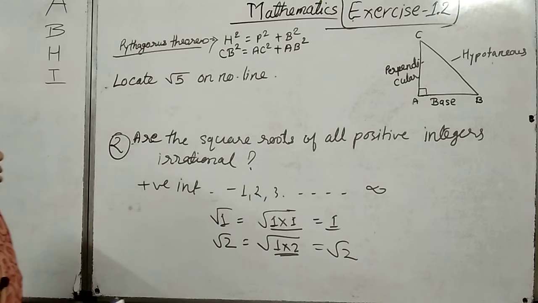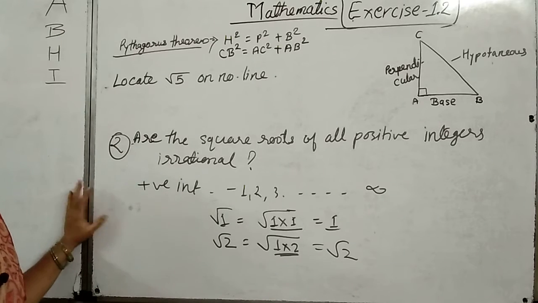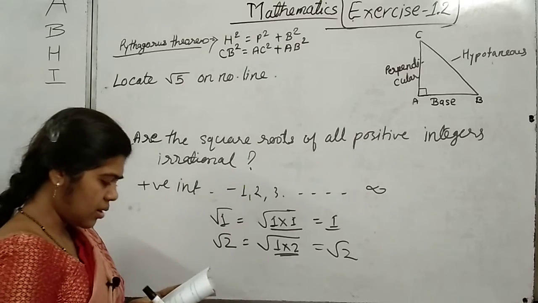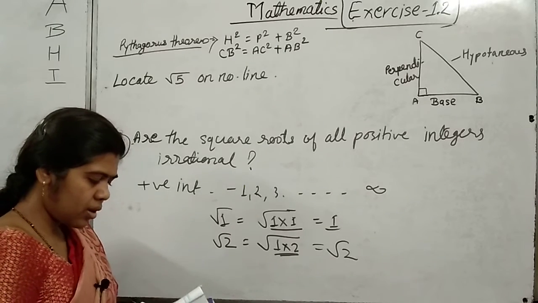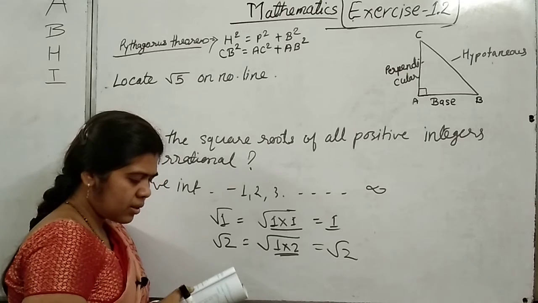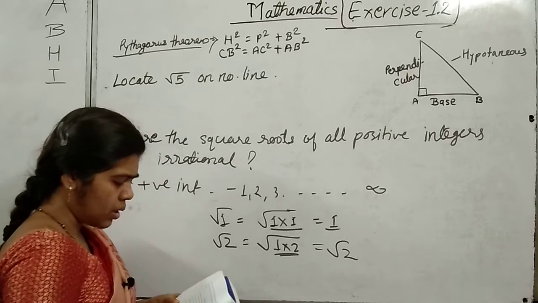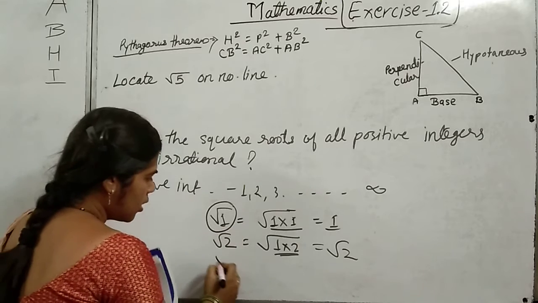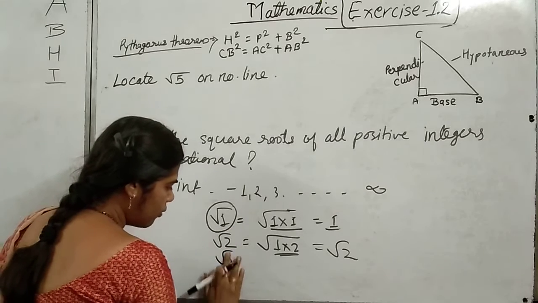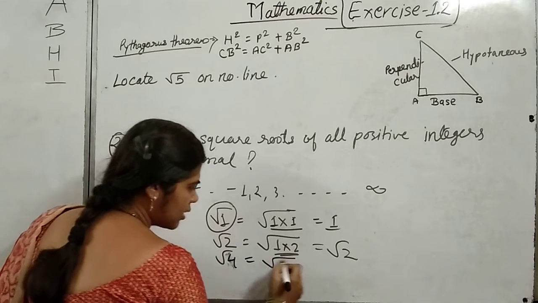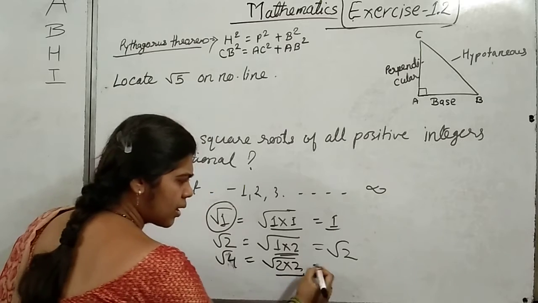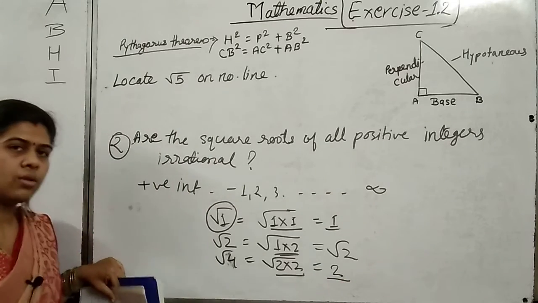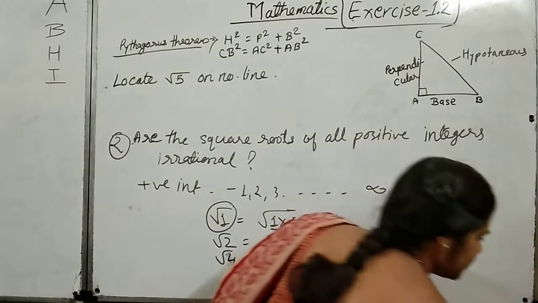So the answer of this question is no, the square roots of all positive integers are not irrational. Here it is also asked, if not, give an example of the square root of a number that is a rational number. You can give the example of root 1. You can also give the example of root 4. We can write it as 2 into 2. It forms a pair and comes out of the root, so it is a rational number. In this manner you can also give examples.